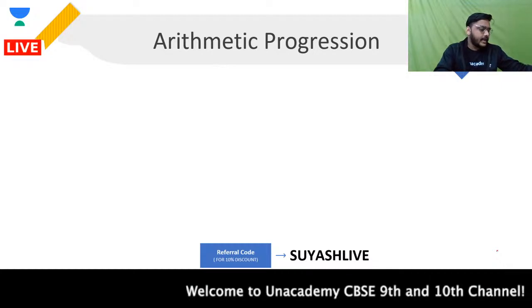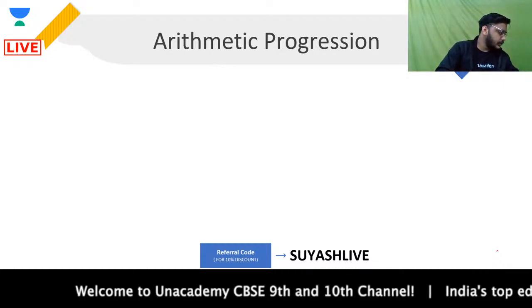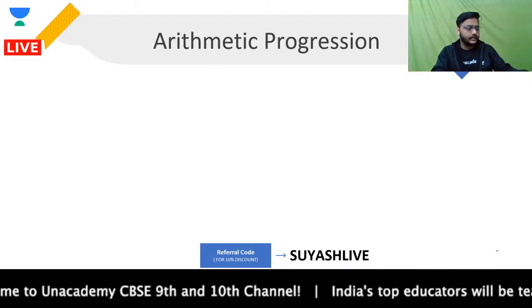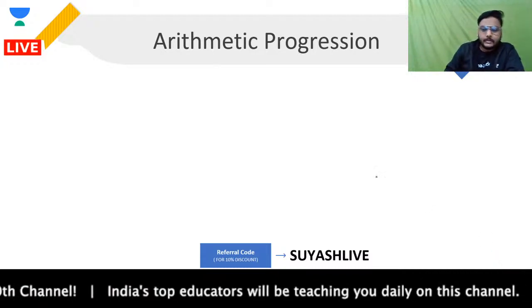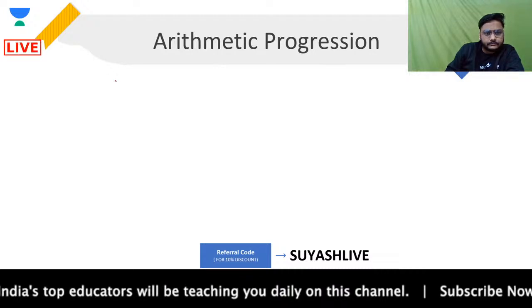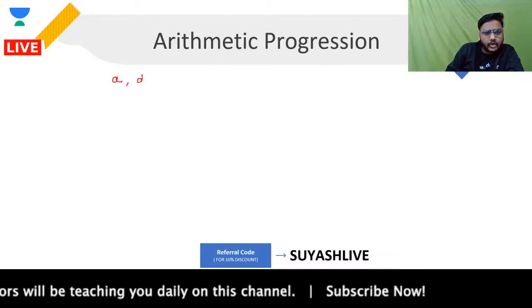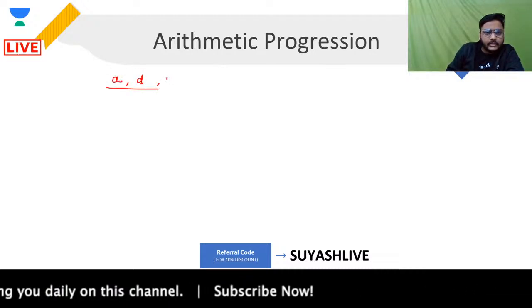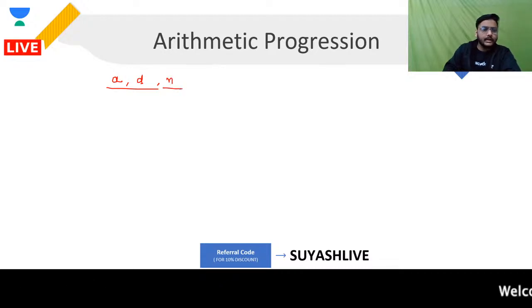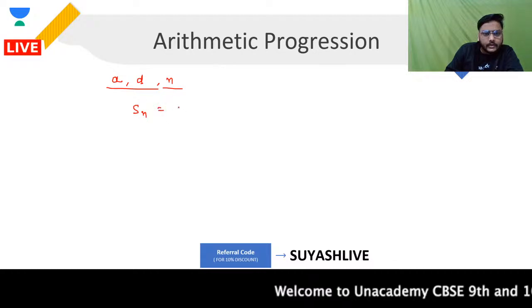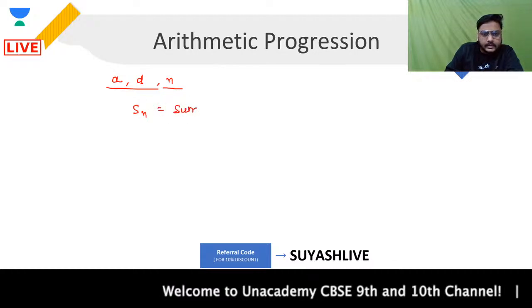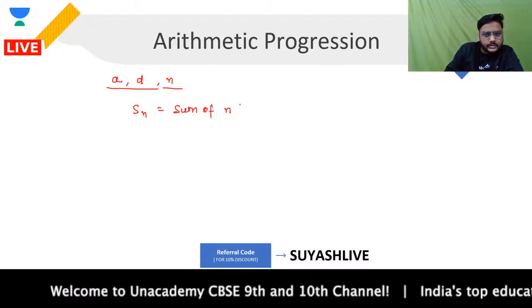Let's have a look at the next thing that I would like to discuss with you all, which is the sum of n terms. Now when we talk about the sum of n terms, what is that? Whenever I'm talking about any number of terms, if the first term is a, the common difference is d, and the total number of terms given to me is n, in that particular case, the sum of n terms, which we represent by Sn, is represented by what?